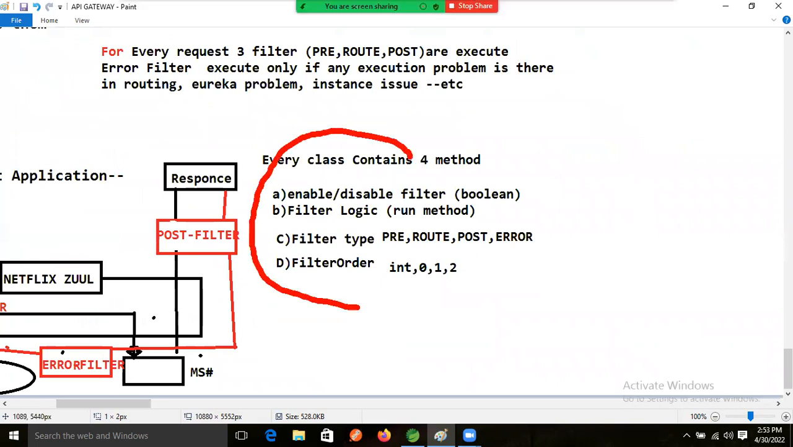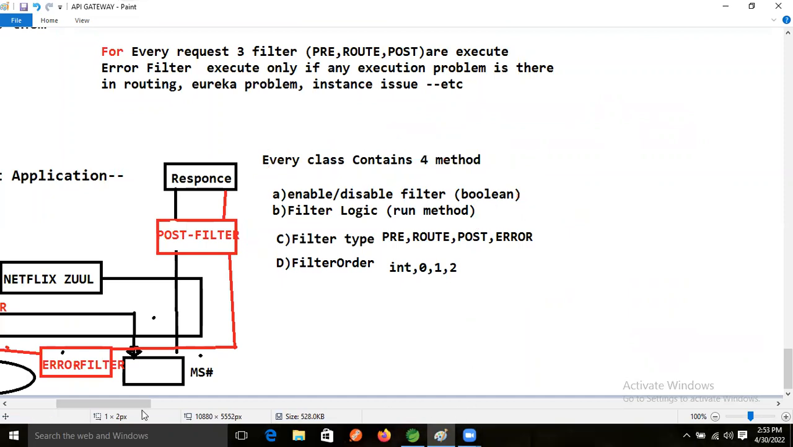This method's behavior, right? If we make it true, then what will happen? Then the filter concept will apply. If we make it false, then the filter will be disabled. Okay, good.